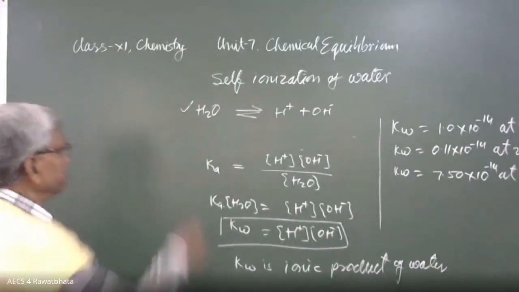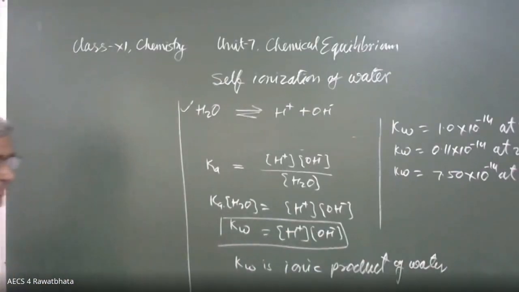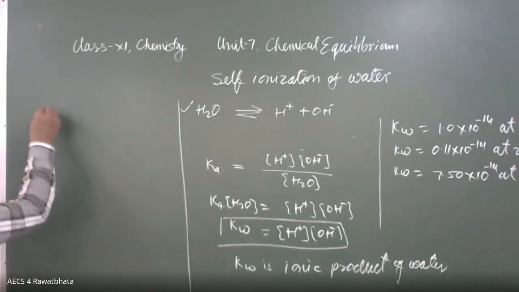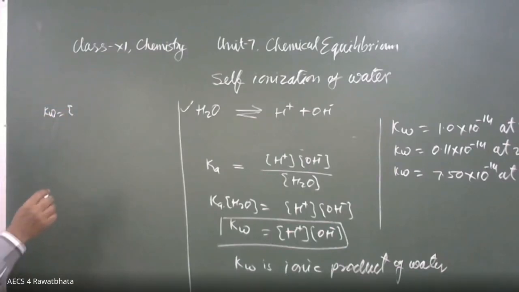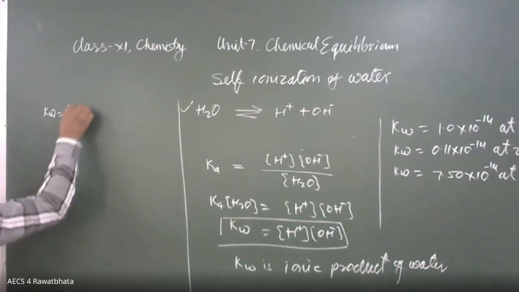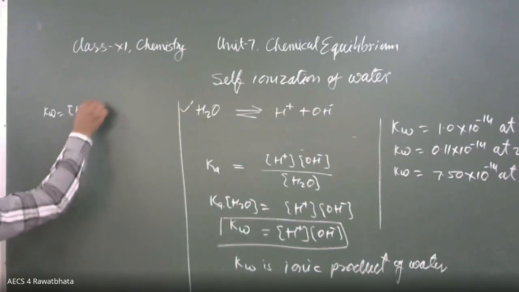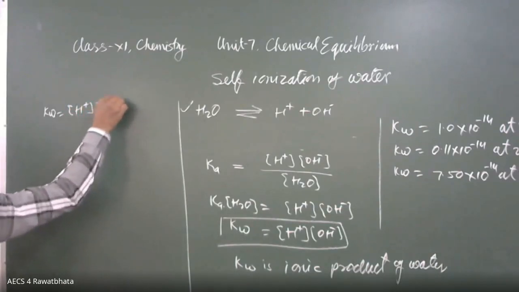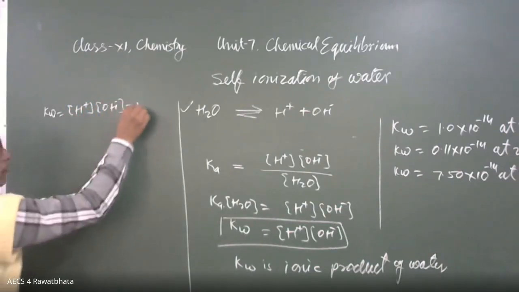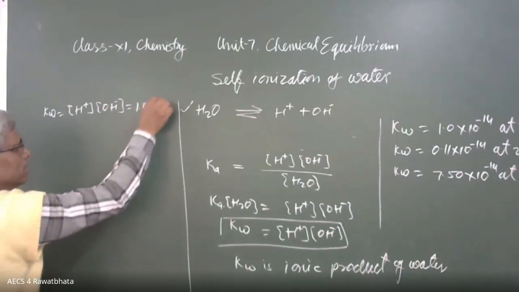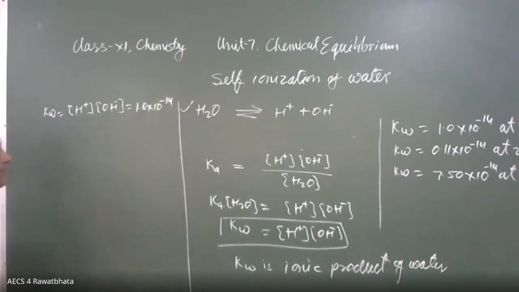One more thing, at room temperature. Kw is equal to the molar concentration of H positive times the molar concentration of OH minus, which is equal to 1.0 into 10 raised to power minus 14.